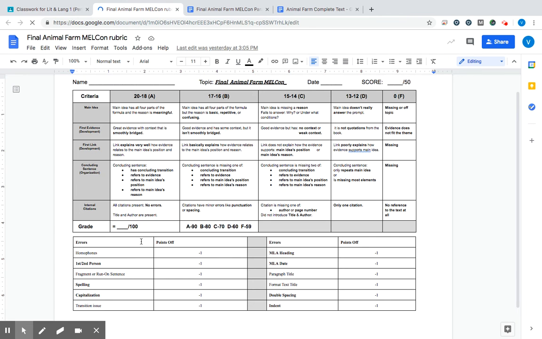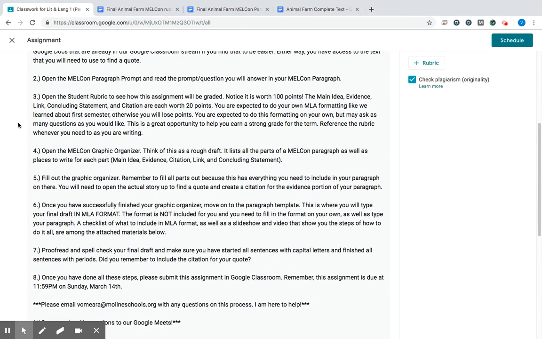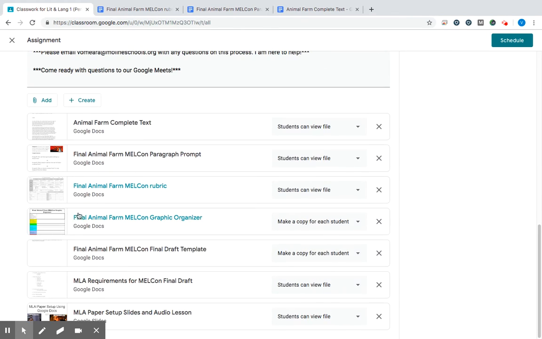Look at this rubric whenever you feel helpful, whether it's at the beginning, while you're writing, or afterwards while you're proofreading. This is the keys right here. Like, I'm giving you the keys to the car. This is exactly what you need to do, and it's telling you what it's expecting. So this is a good resource to have. Once you've done that, you're going to open up the graphic organizer, which you see here.